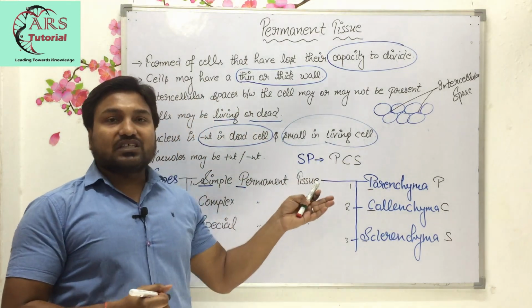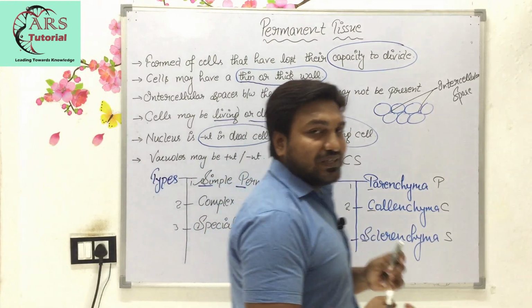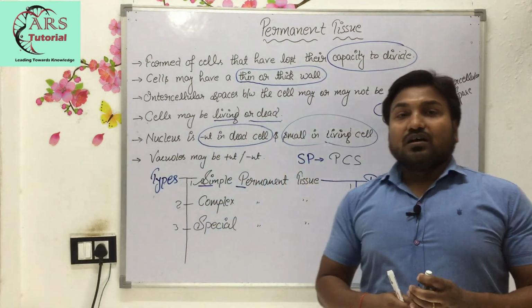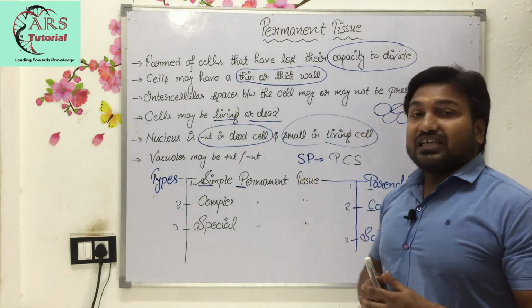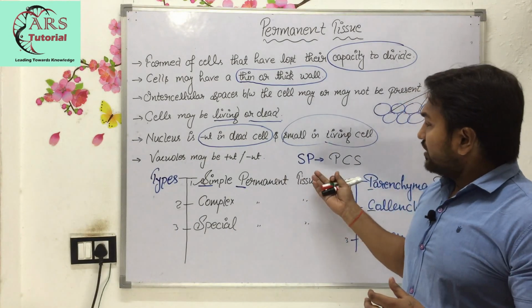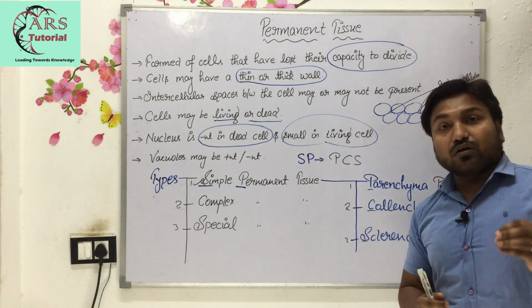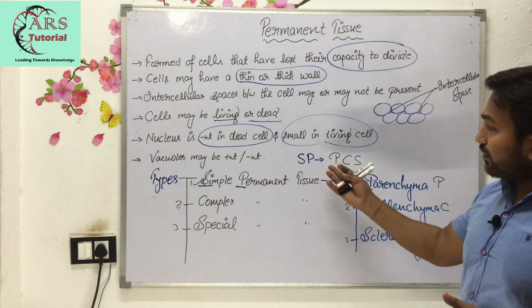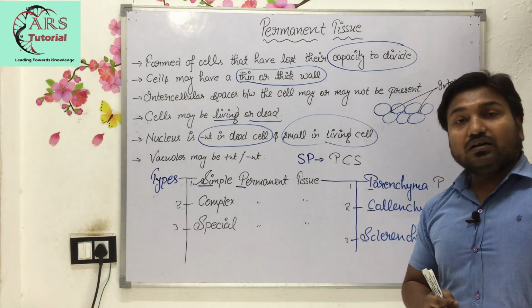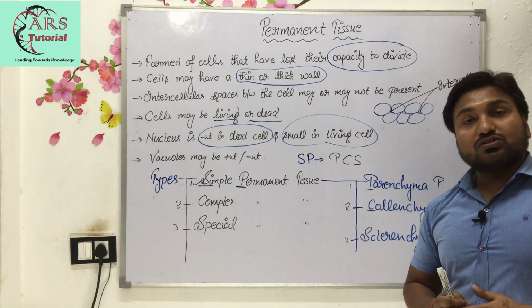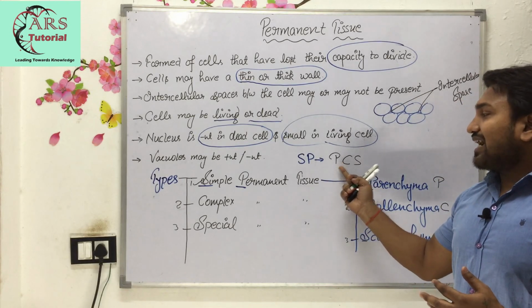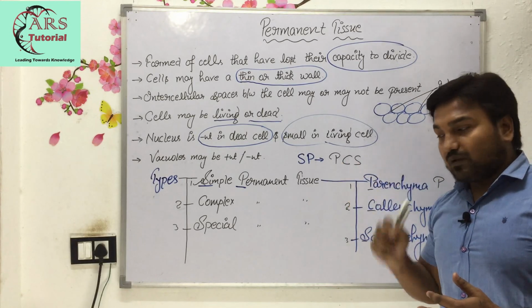PCS is a type of exam. Whoever qualifies the PCS will attain the post of SP. It is a very simple formula I am telling you, with the help of which you can learn that simple permanent tissue is of three types: parenchyma, collenchyma and sclerenchyma.